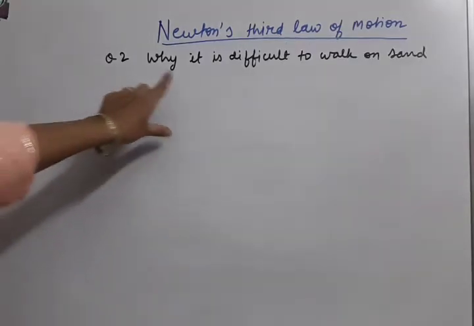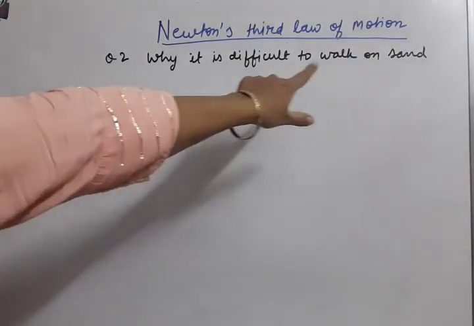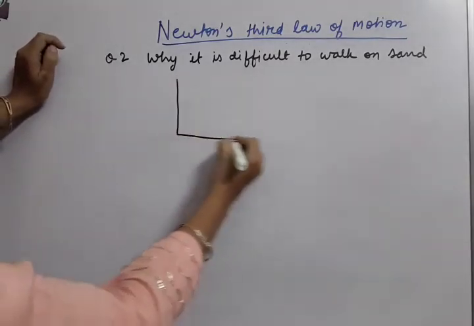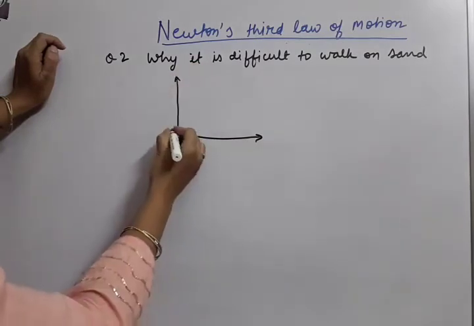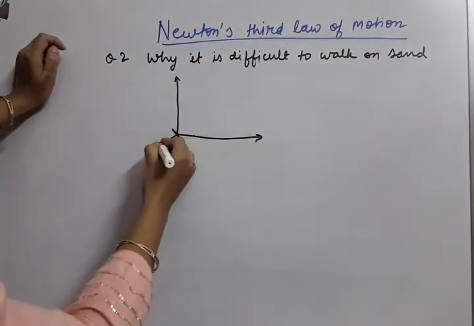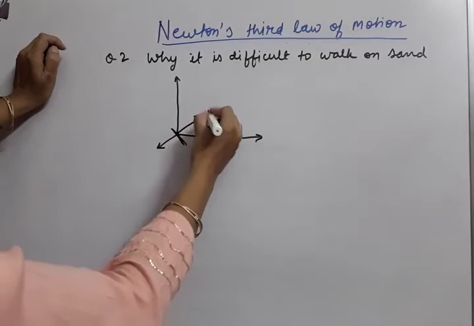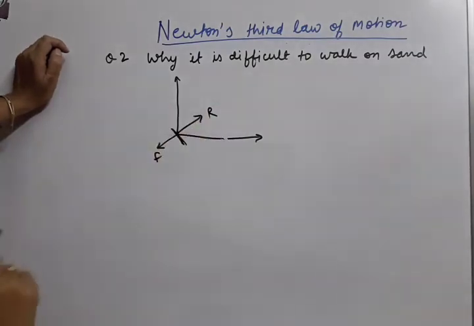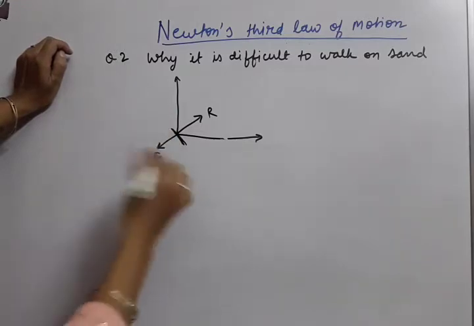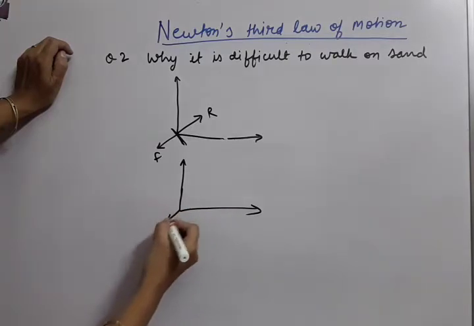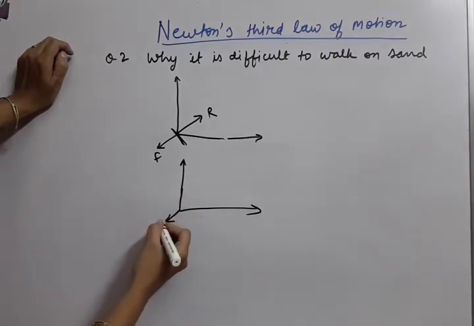Now we can have one more such question: why is it difficult to walk on sand? If we have a sandy ground, then why is it difficult to walk on that? It's very simple. As we have studied the concept of walking, if it is a solid ground, the slanted leg pushes it, but solid ground cannot move. That's why it gives an equal and opposite reaction force. But if the ground can move, like sand, and the force applied from the leg is capable of moving the sand, it is not solid ground, so it will shift.